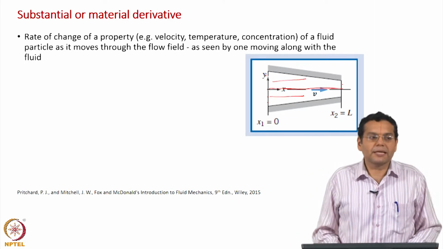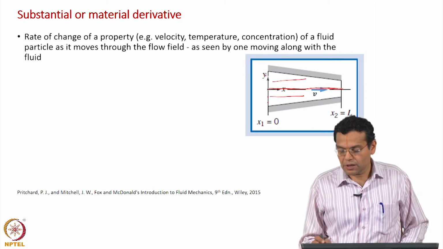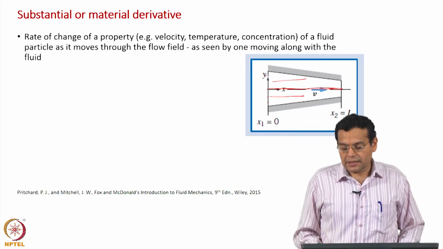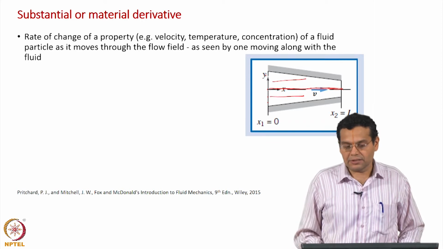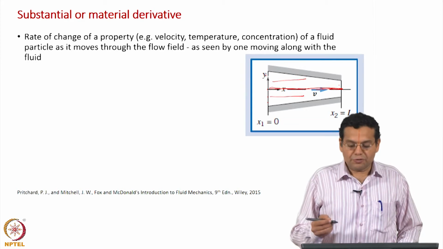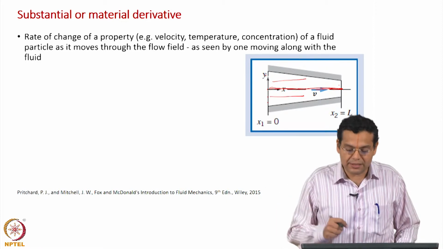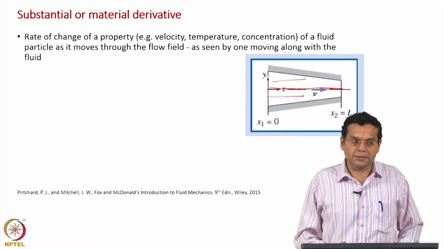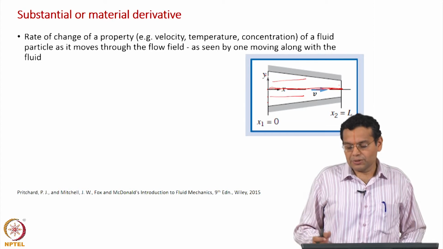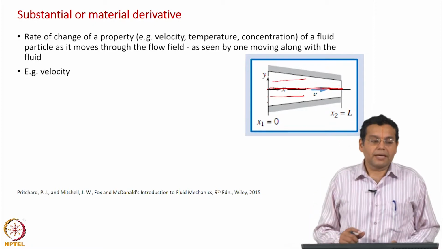So why this particular example of converging nozzle? As we have seen earlier, as the fluid flows along the length of the converging nozzle, because of the reduction in the cross section area, there is an increase in velocity. So from the fluid point of view, it experiences an acceleration. So if you are sitting on the fluid particle and traveling along with it, you will experience an increase in velocity, and that is why this particular geometry, this configuration has been chosen here. What we are going to discuss is applicable for any general case, but to visualize and understand, we have taken this particular case. Okay. So as a property we will take velocity as an example.